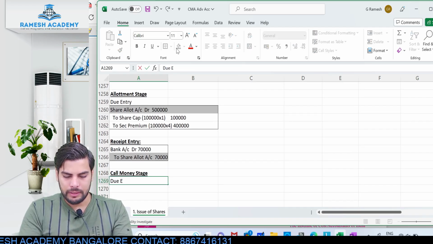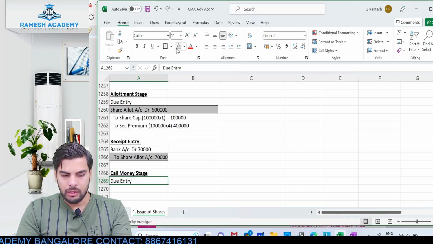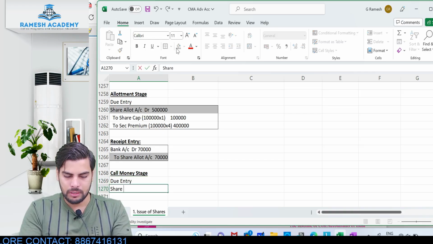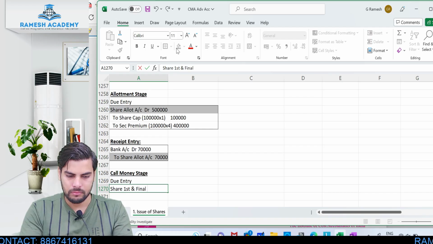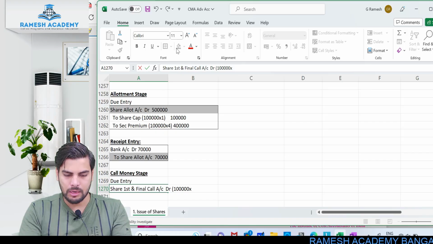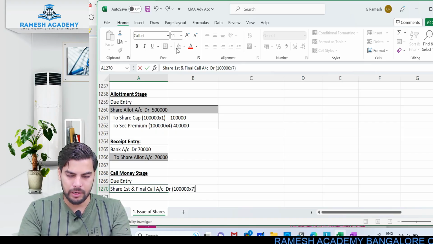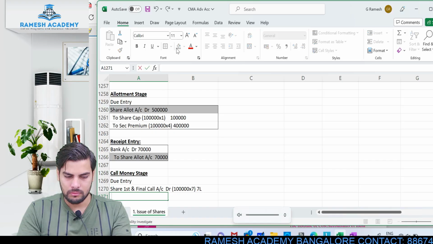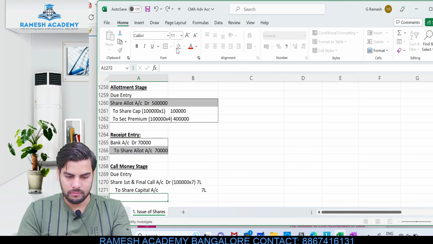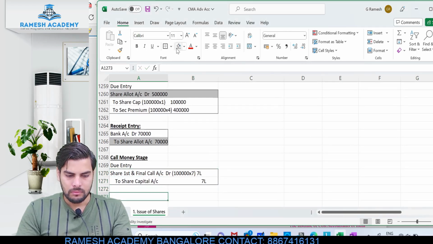Again the due entry first and then the receipt entry. So what will be the due entry? Here the entire amount due will be received. The due entry will be share first and final call account debit. 1 lakh shares into how much is due at first and final call? It is 7, right? So this would be 7 lakh, to share capital account 7 lakh. This would be the due entry.